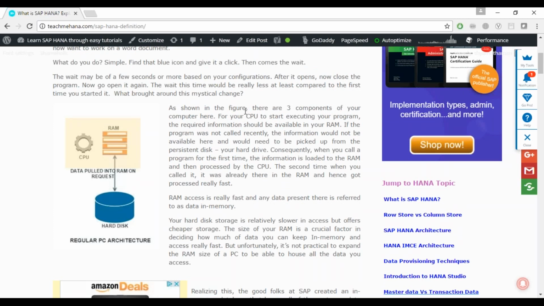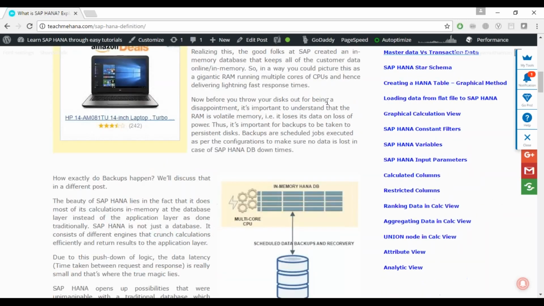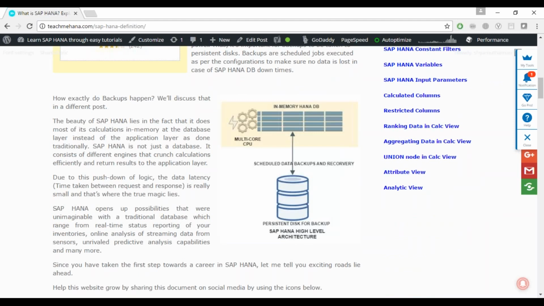So I would request you to open your minds to designing things rather than just concentrating on the HANA Studio. HANA Studio, except for the SQL part, the graphical drag and drop part, is really simple. You will probably pick it up in 7 or 8 days. The SQL part will take a while, but think of this in terms of design.